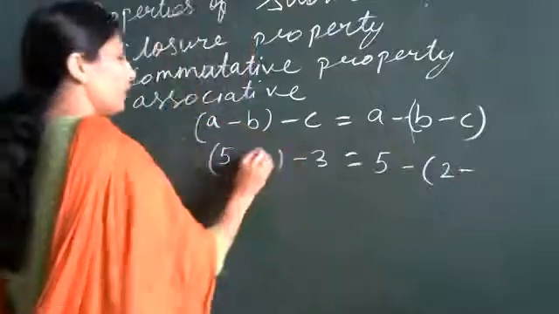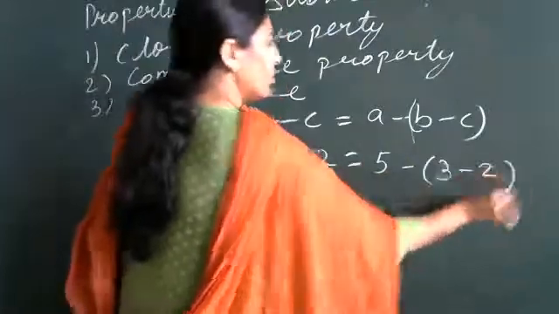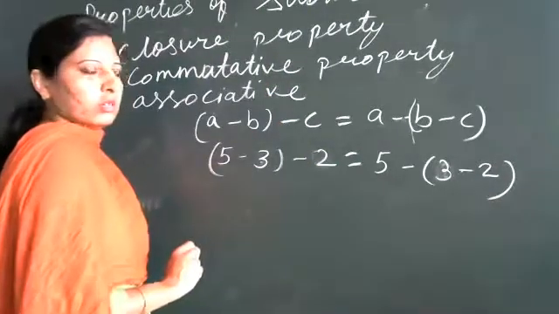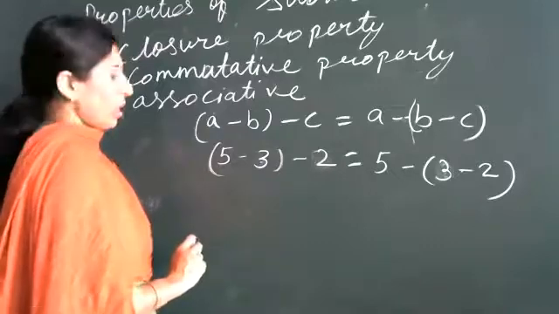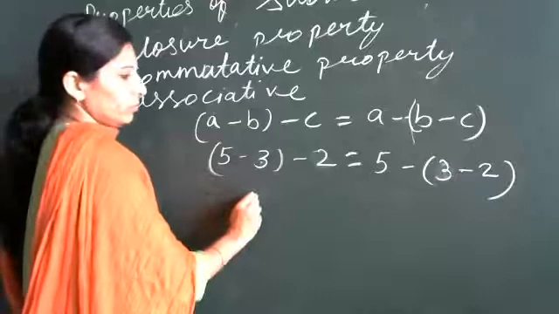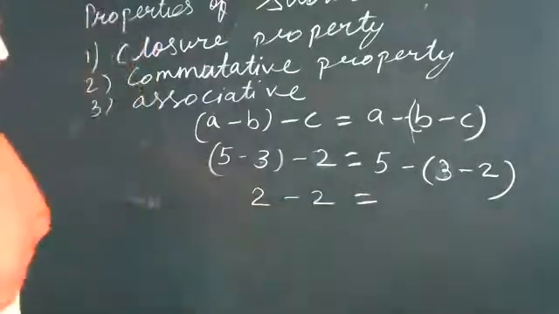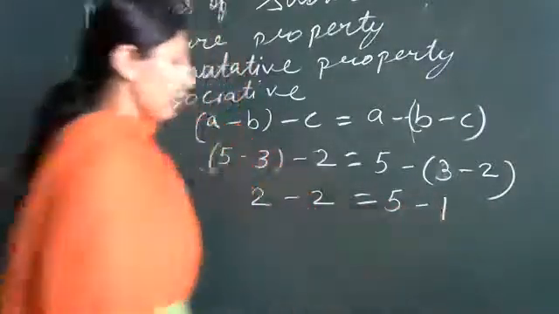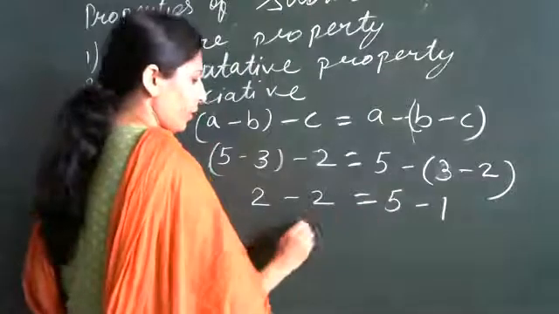Or we will take a greater number here. 5 minus 3 is 0.